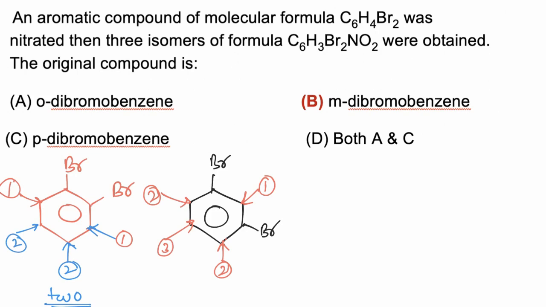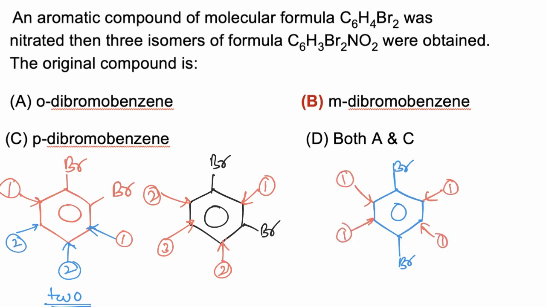Now if para-dibromobenzene is taken, now this molecule is taken. If both Br are attached at para position, now if NO2 is attached at any of these positions, we will get identical product, and hence correct answer is B.